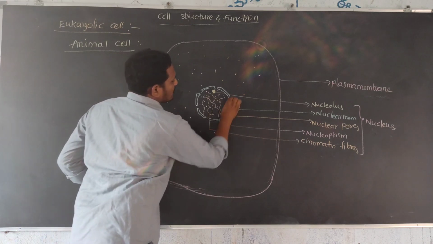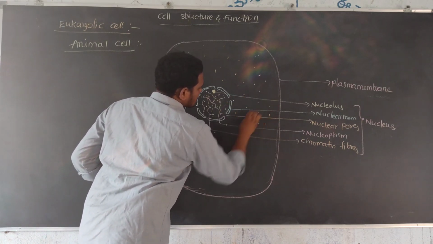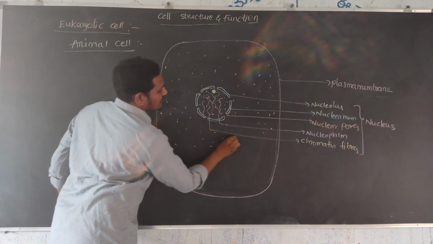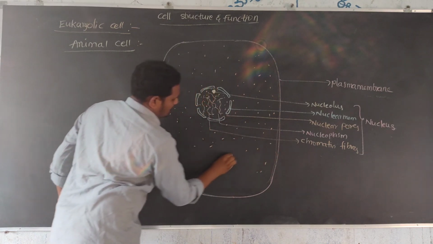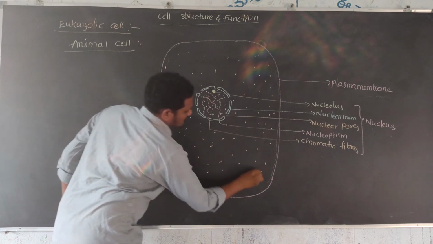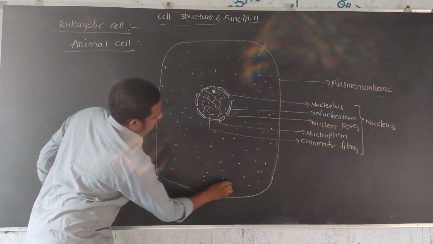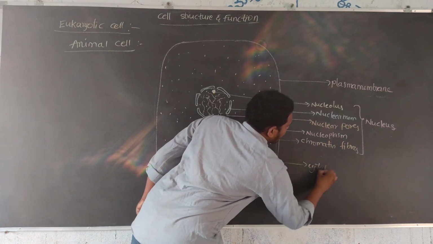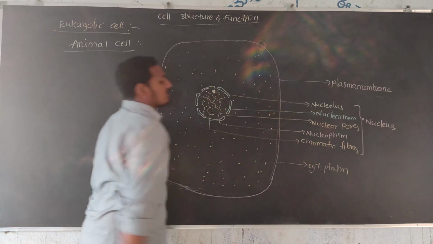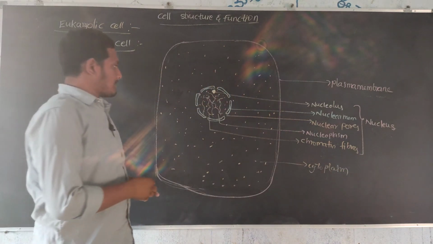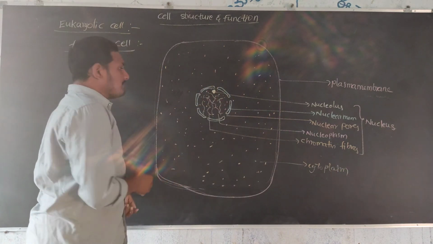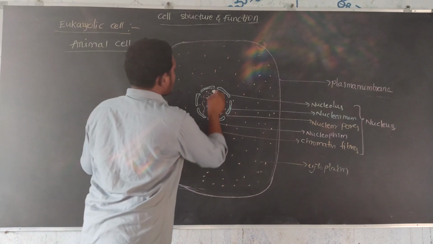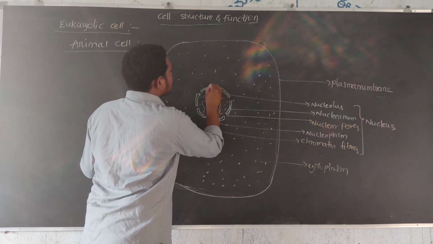Many biochemical reactions take place in the cytoplasm, so it is responsible for many biochemical reactions. Inside the cytoplasm, membrane-bound cell organelles are present. First one, the endoplasmic reticulum.